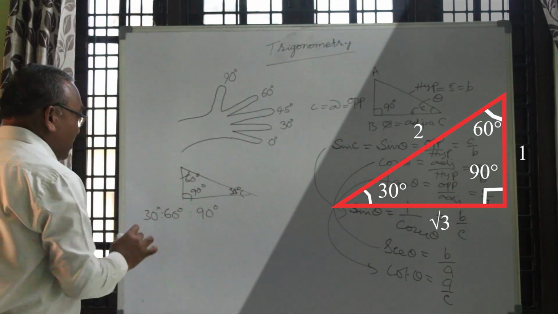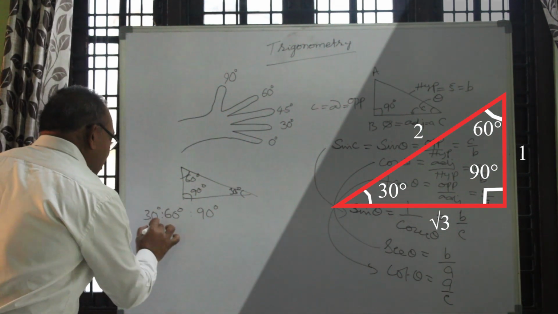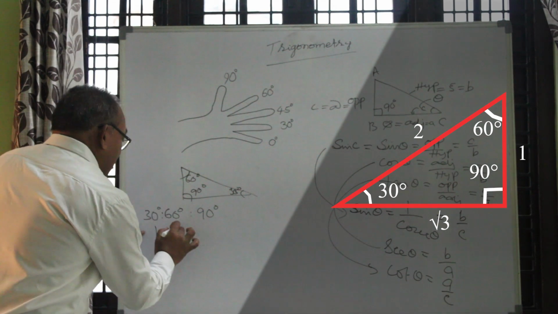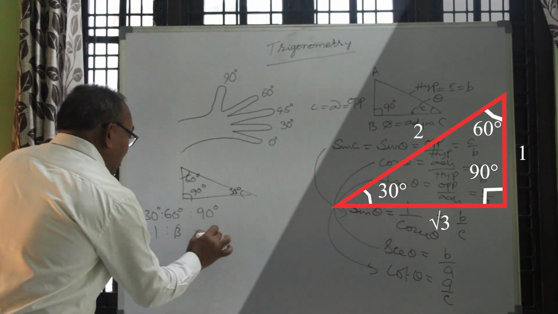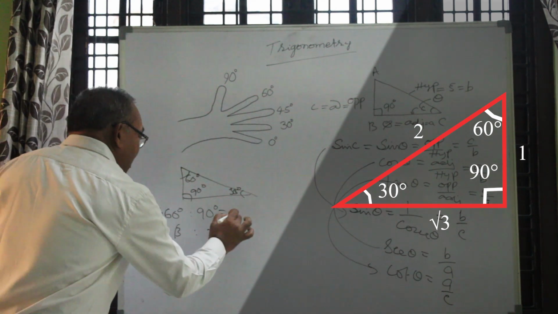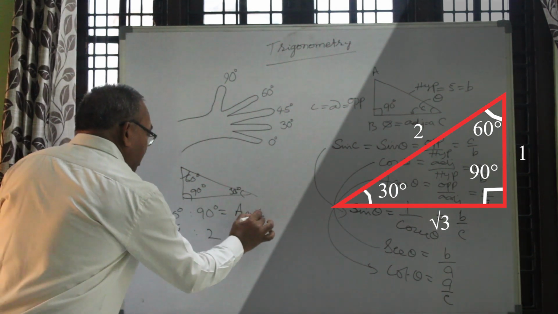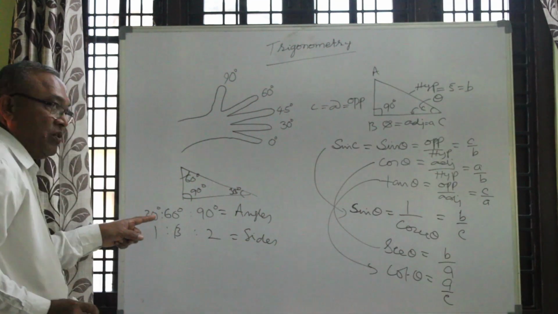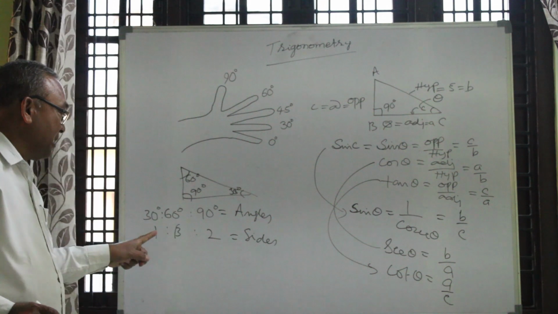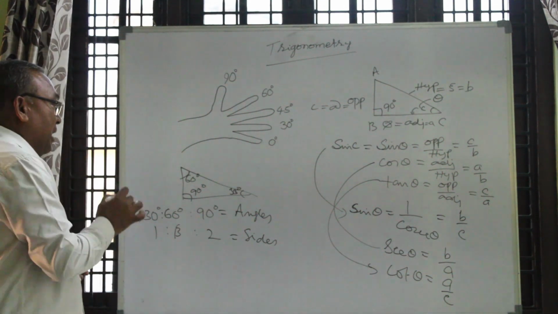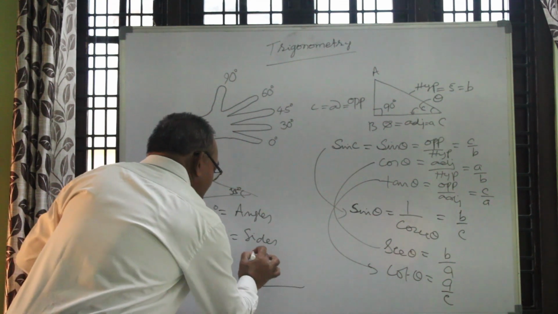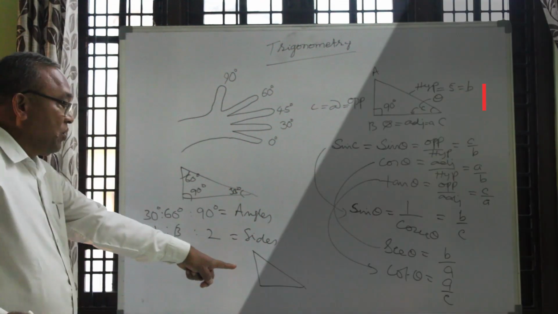These are the angles. Sides are like this: 1, root 3 and 2. These are the angle ratios, and these are the side ratios. In the same way, one more triangle is there. This is a right angle isosceles triangle.